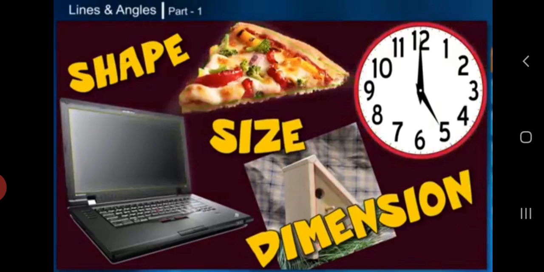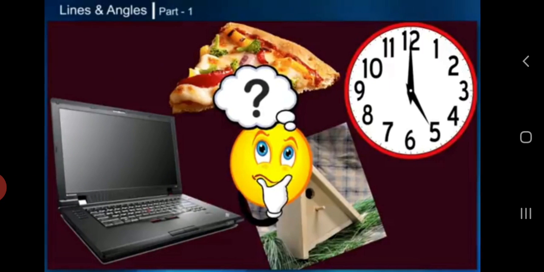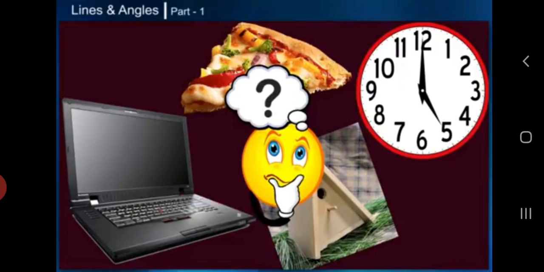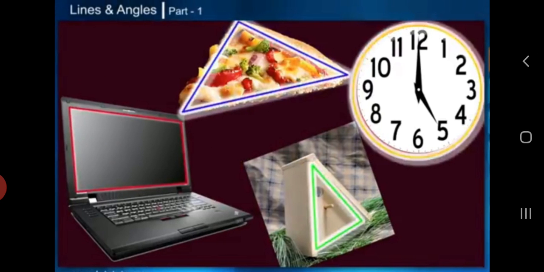Students, we can see many things around us of different shape, size and dimension. What do you think when you see them? Observe the pictures carefully. They are of different geometrical shapes like rectangular, triangular or circular.